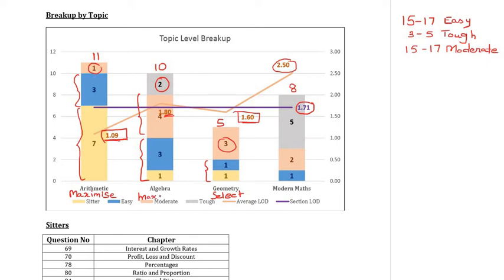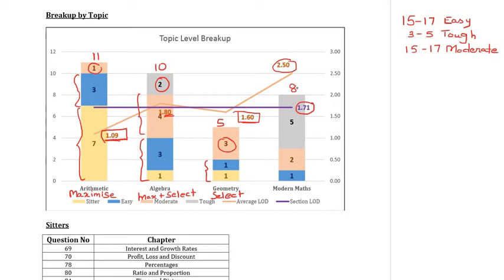Maximize your attempts in the easy questions and then select the right questions to solve in the moderate questions. Finally, moving to modern math, very clearly this was the toughest section with an average LOD of 2.5. Now why was that the case?